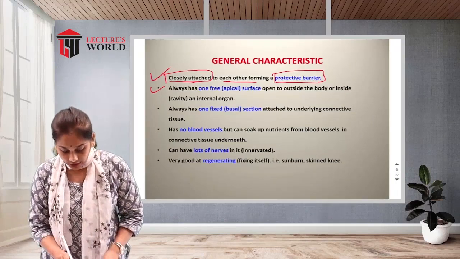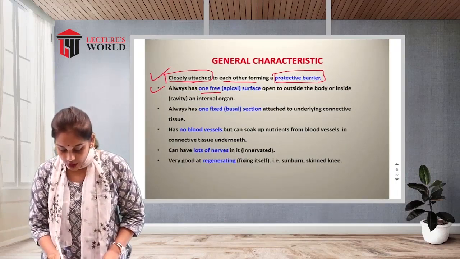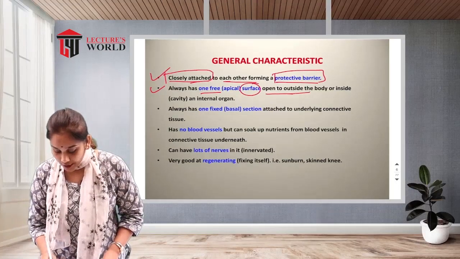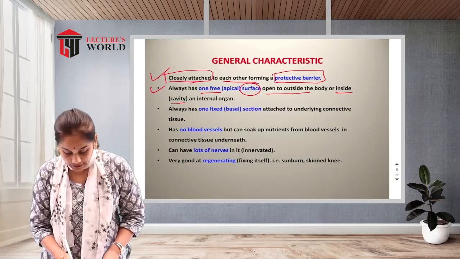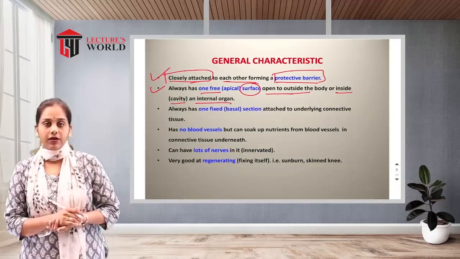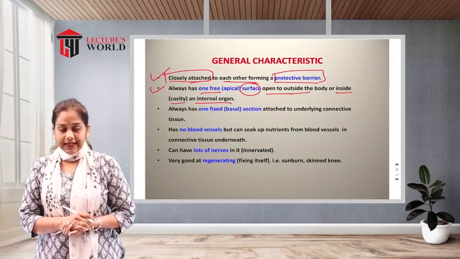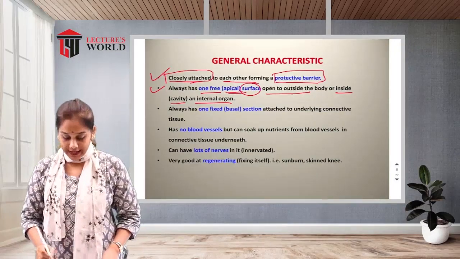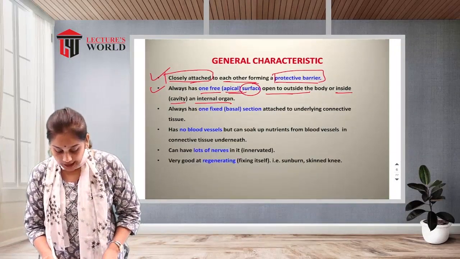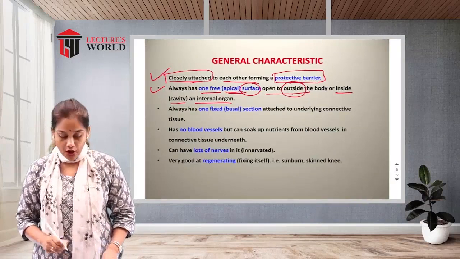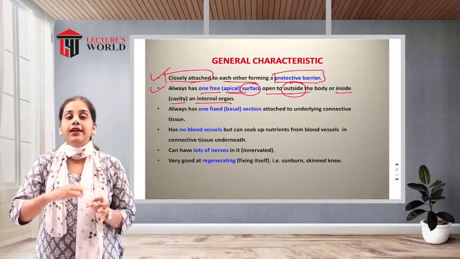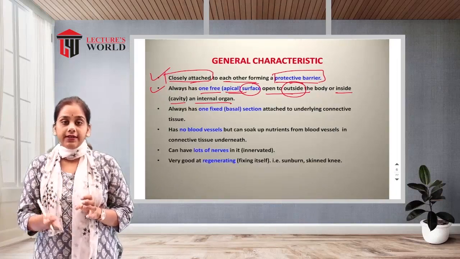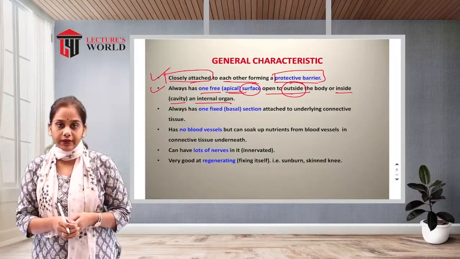Next one, it always has one free surface which is open to the outside of the body, or to the inside of a cavity or internal organ. Okay, it always has one free or apical surface that is open outside of the body, or we can say the inner surface of any hollow organ.